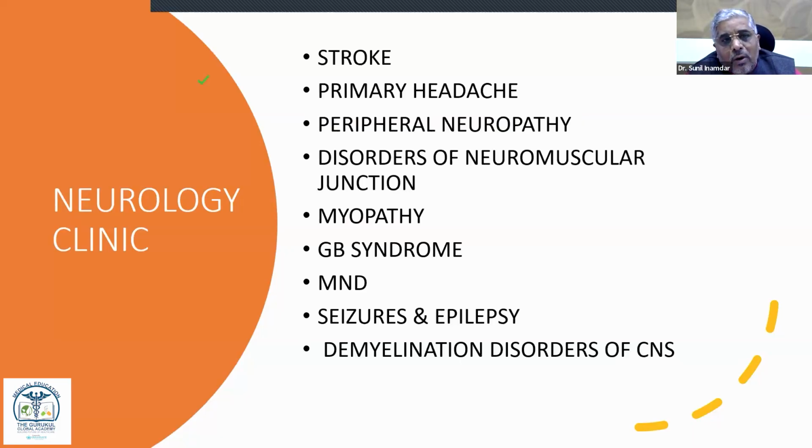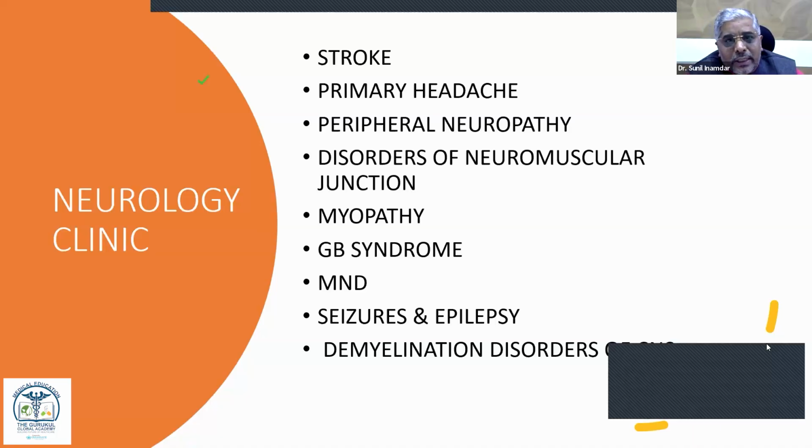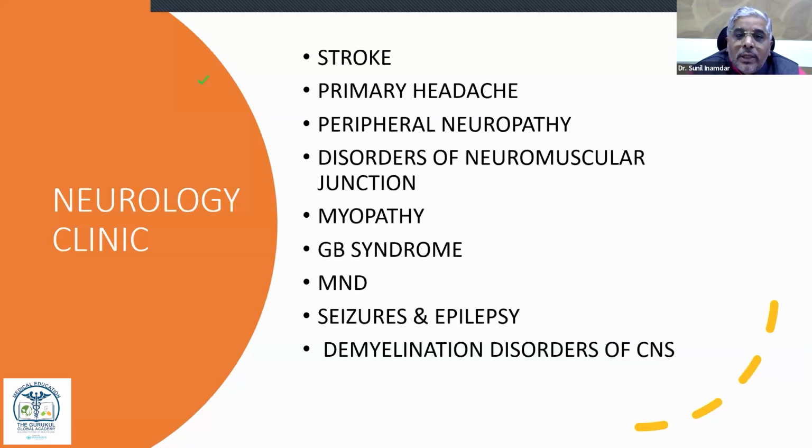Then primary headache or tension headache or migrainous headache, this kind of headache we have to differentiate differently, and accordingly we should treat. Like peripheral neuropathy or disorders of the neuromuscular junction or myopathy or GBS, that can be studied. And for GBS, we can have very good results. How we can go ahead in those diseases, that we have to study further.